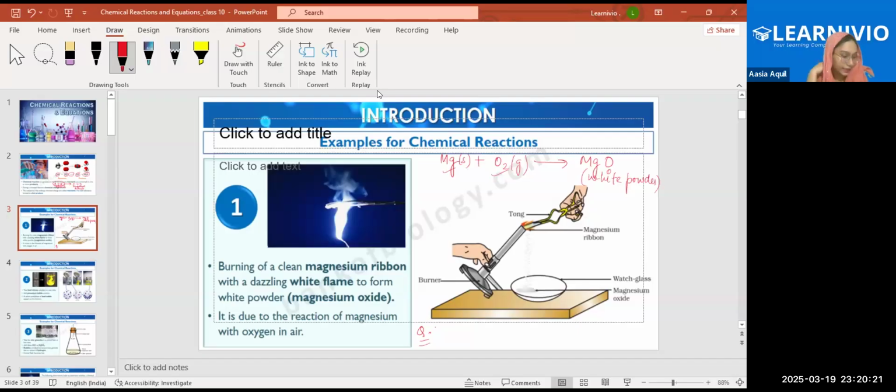Before burning in air, the magnesium ribbon is cleaned by rubbing with sandpaper. Give reason.